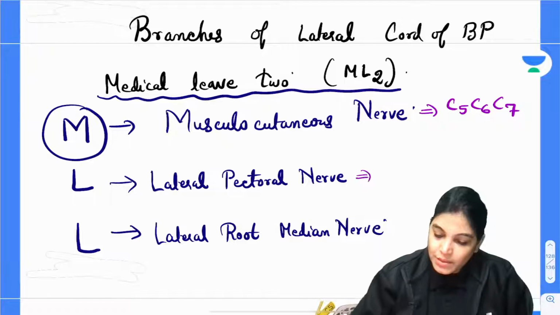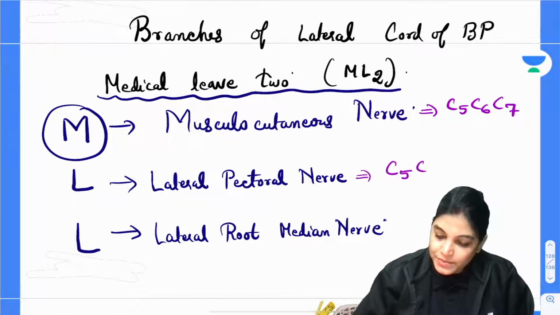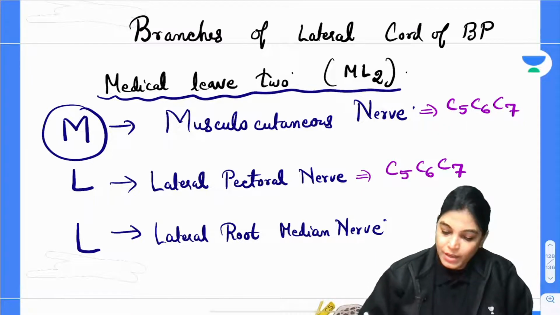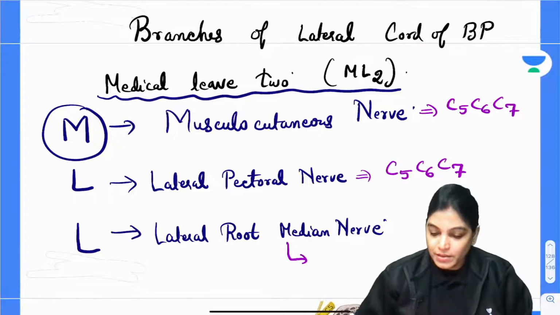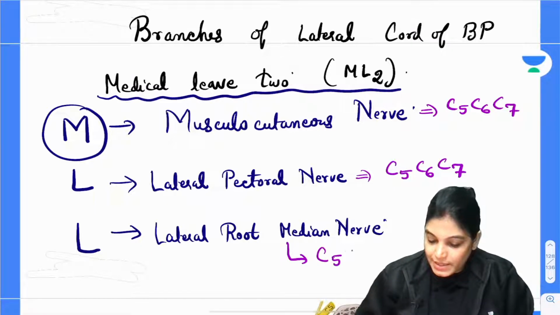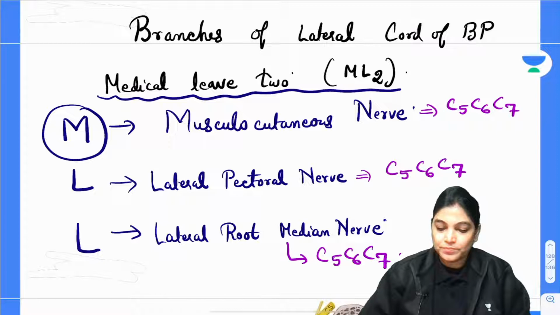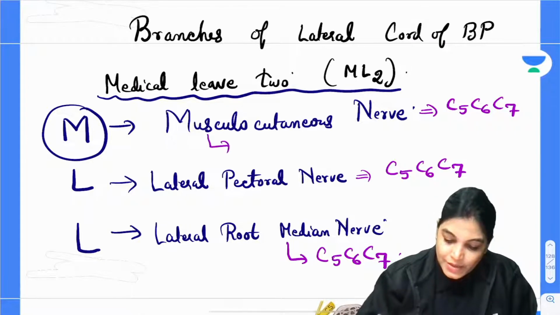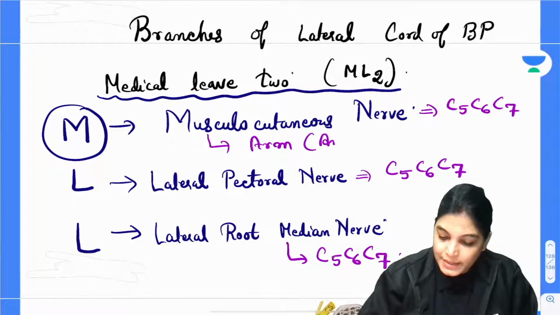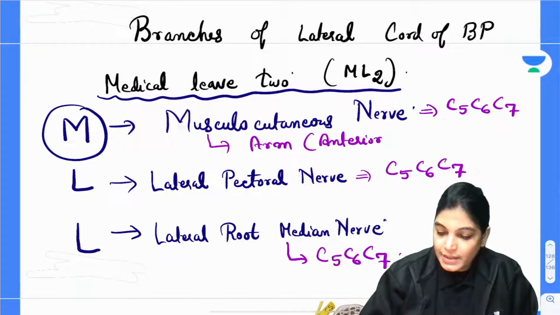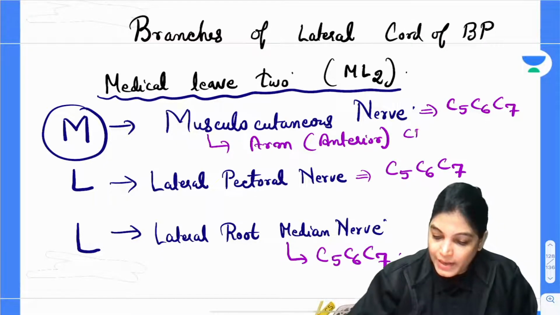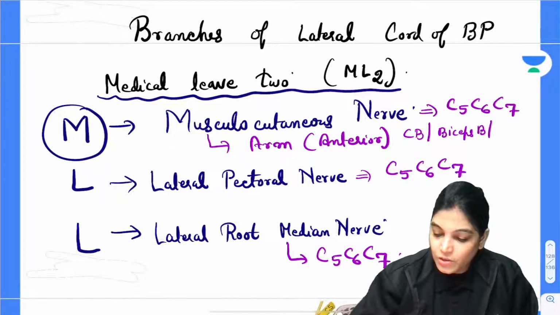Root value of lateral pectoral nerve is again C5, C6 and C7. Root value of lateral root of median nerve is again C5, C6 and C7. So musculocutaneous nerve is giving innervation to the muscles of arm. Which arm muscle? Anterior muscles of arm. Anterior muscles of arm means coracobrachialis muscle and biceps brachii muscle and that of brachialis muscle.